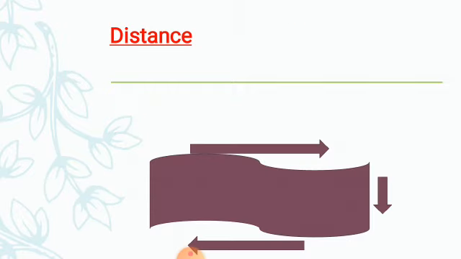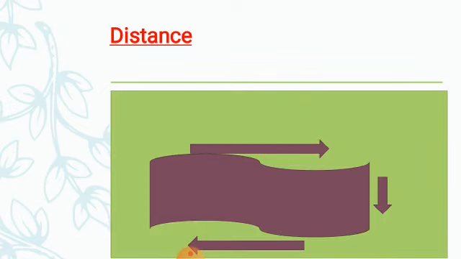Next, students, we will describe our topic, distance. What is distance? It is not a new term for you. It's a very common term and you have heard it many times. Distance is the actual length covered by the body and it is a scalar quantity.